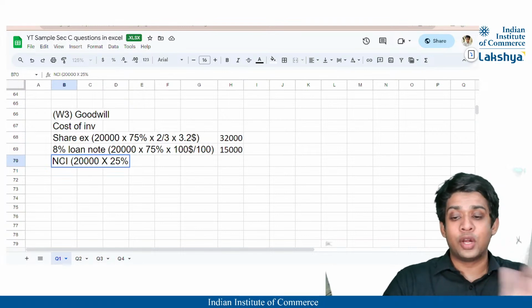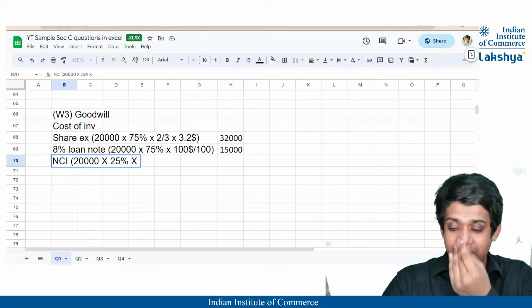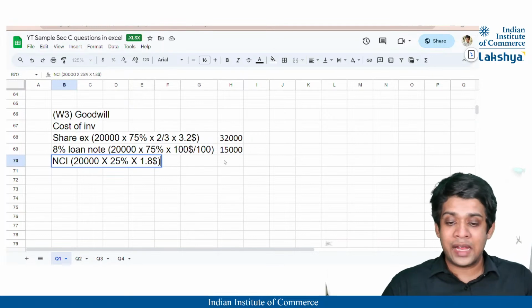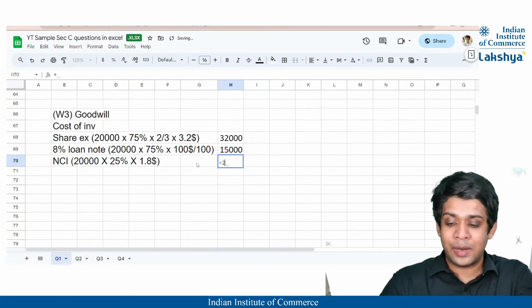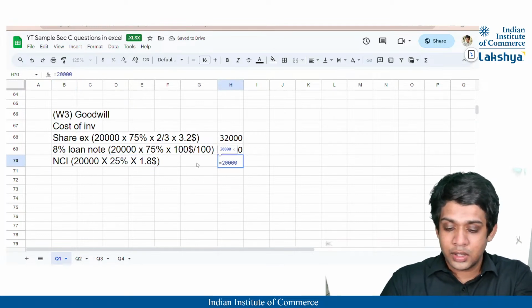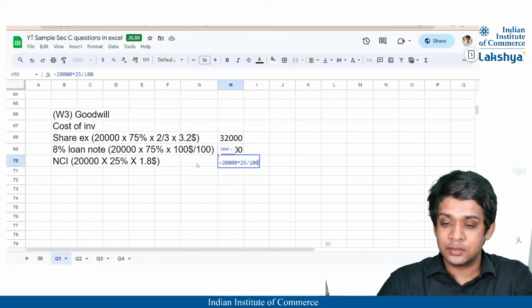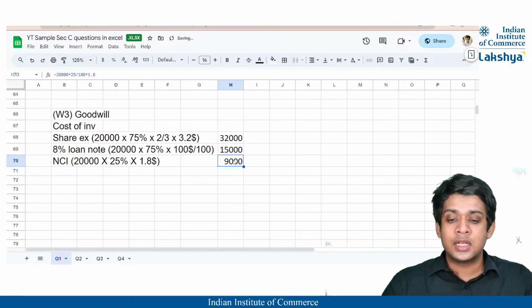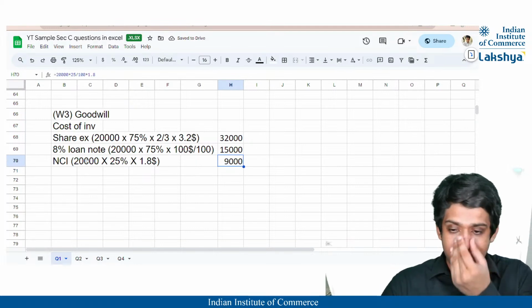So 25% belongs to the NCI, right? Into what is the value of each share? It is $1.8, correct? So my NCI valuation will thus be 20,000 into 25% into $1.8, correct? And that is going to be nothing but 9,000.